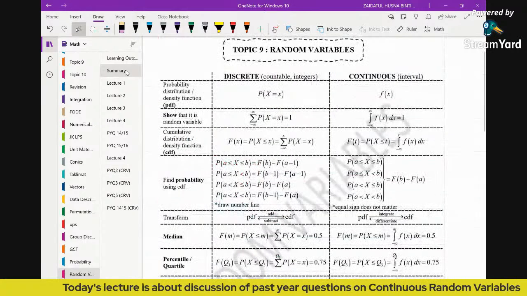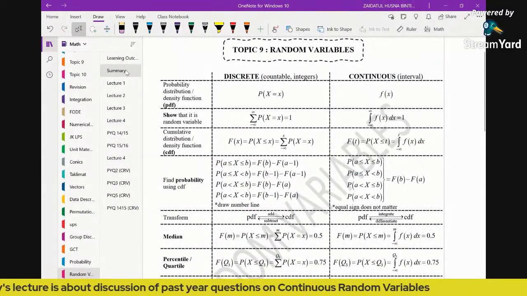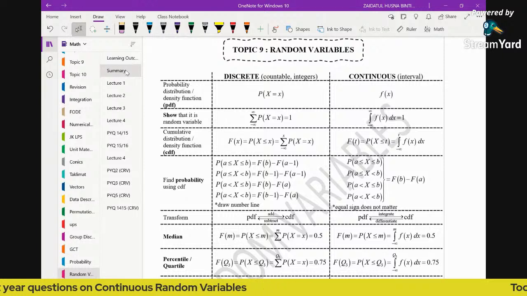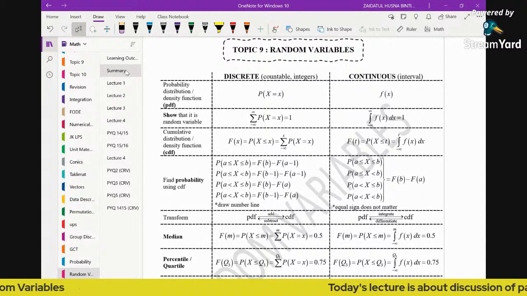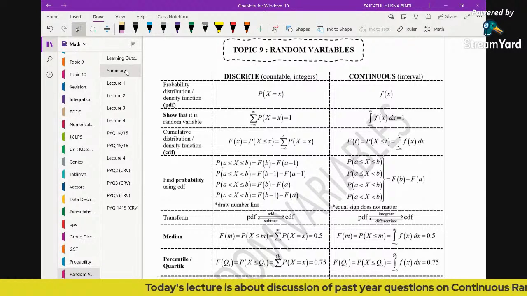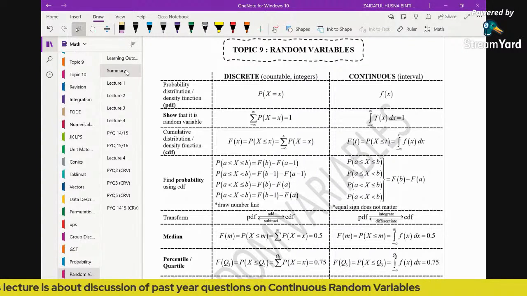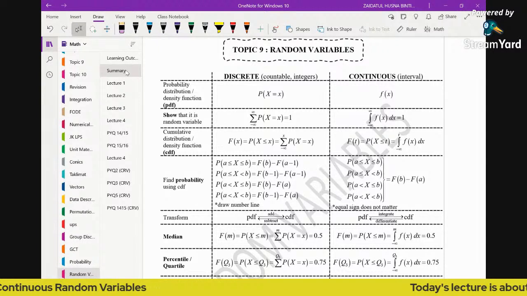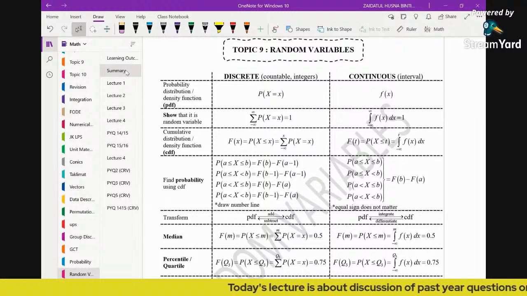Before that, let us summarize topic 9. Topic 9 is all about discrete random variable and continuous random variable. We have these two types of random variables, and you have to know how to differentiate between them in order to tackle the question well, because once you decide the type of random variable, it will help you with the formula to be applied.